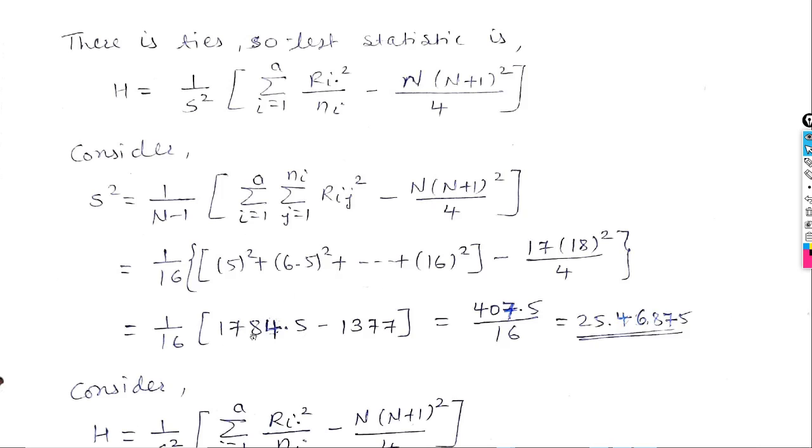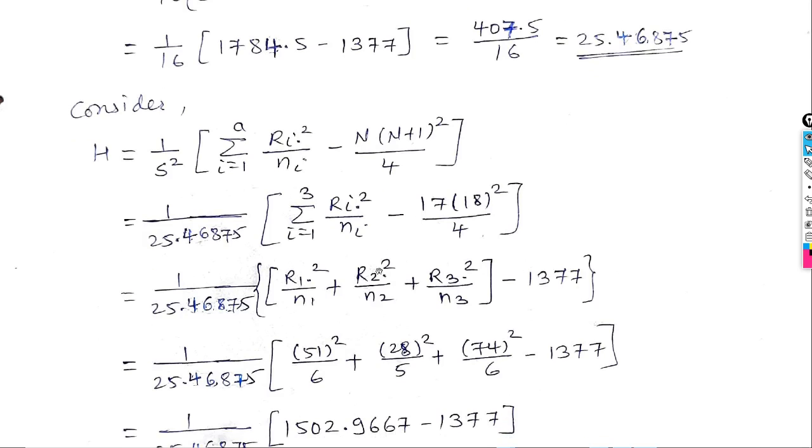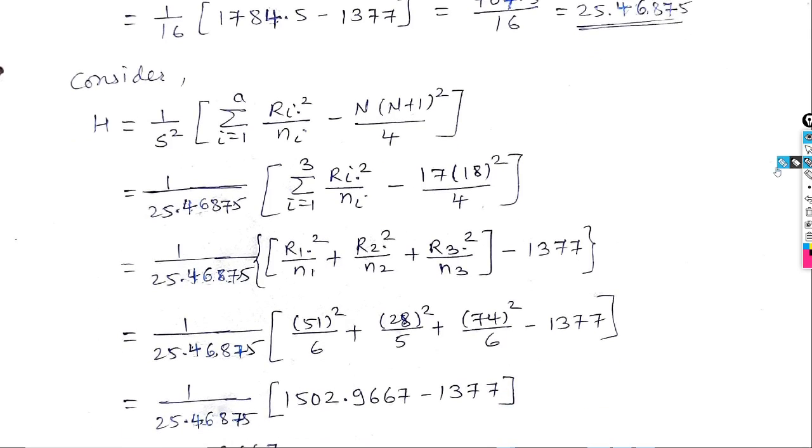And this becomes 1784.5. Here capital N is 17 and here it is 18. So 17 into 18 square by 4. So this is 1377. Solve this, then we get 25.46875 as the value of S square. Put this value of S square in this formula of H. Here, summation Ri dot square upon Ni.